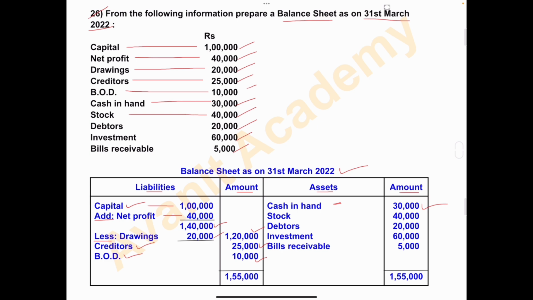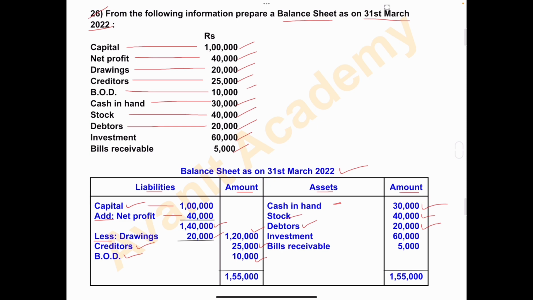Stock is a current asset. Write here stock 40,000. Next, debtors 20,000. Debtors are also current assets of the business. So under assets column, debtors amount 20,000.